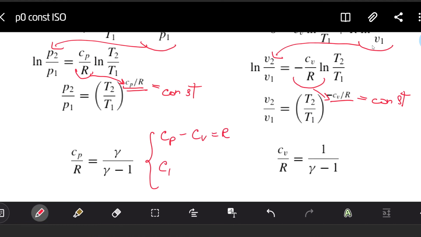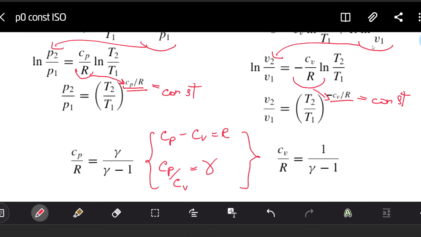So from these two equations, we find what Cp divided by R is, and it will be a function of gamma at the end. So we are basically solving an equation system of two unknowns. For the right part of the equation it is absolutely the same. We just find what Cv divided by R is from this equation system, and it becomes a pure function of the adiabatic constant.